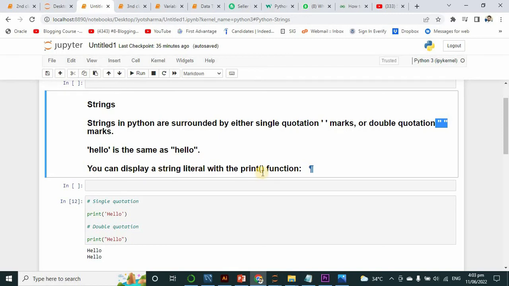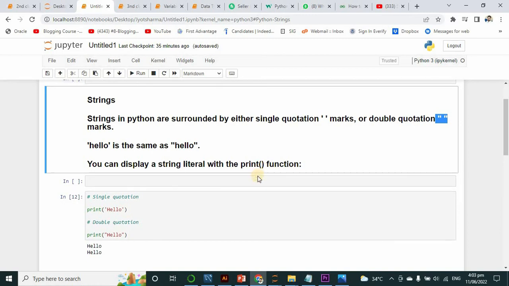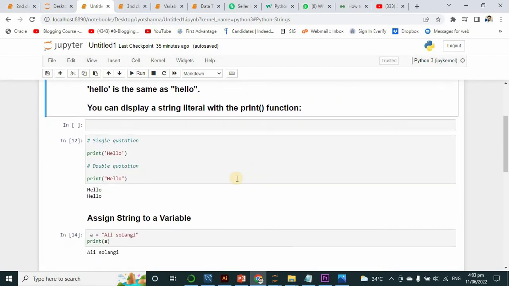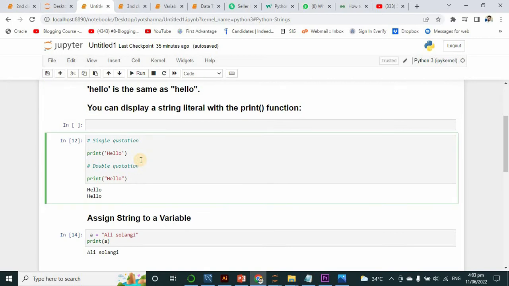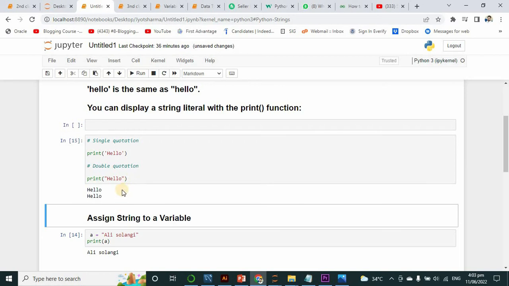When we are going to print anything on the screen, we use the print function. I have already told you in a previous video. There is a written example of single quotation mark and also double quotation mark. I have written the print function, and under the brackets I have written hello in single quotation marks, same as in double quotation marks. When I run it, it will be displayed on the screen.